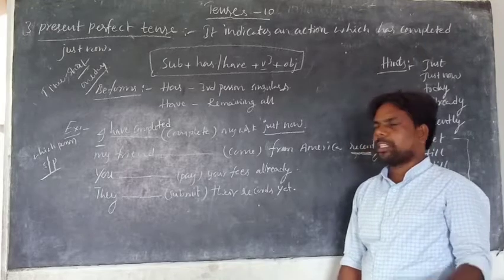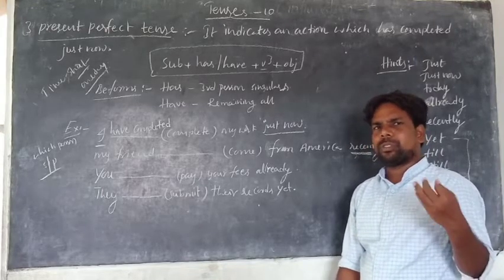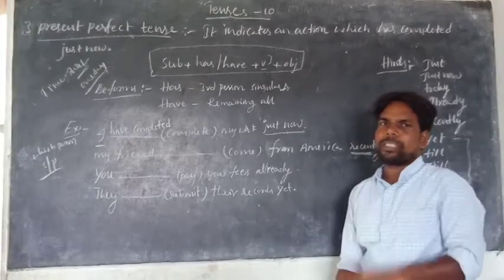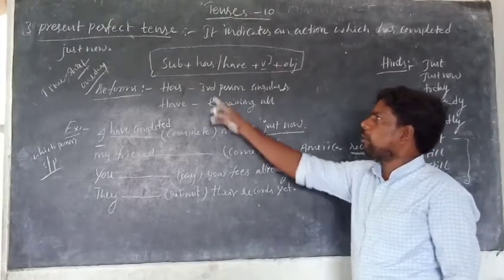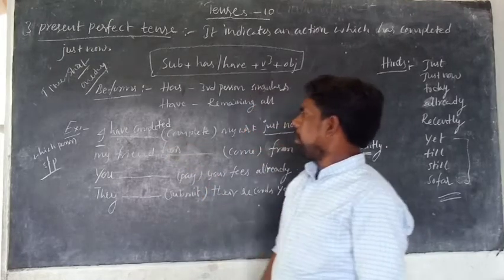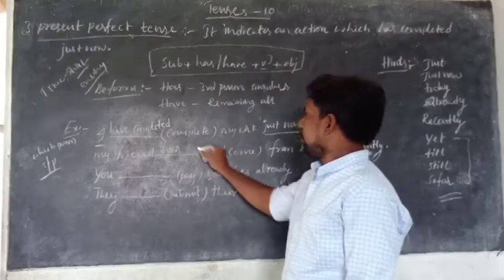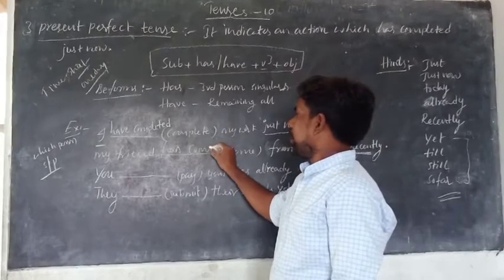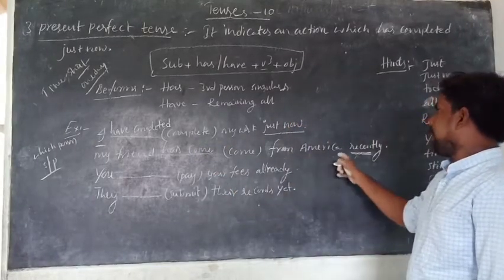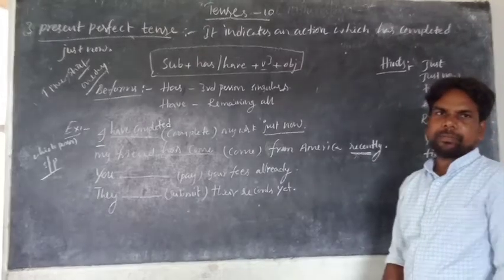There is no I, no we, no you, so it is third person singular. So third person singular, what is the verb form? Has. My friend has V3. Come, came, come. My friend has come from America recently.